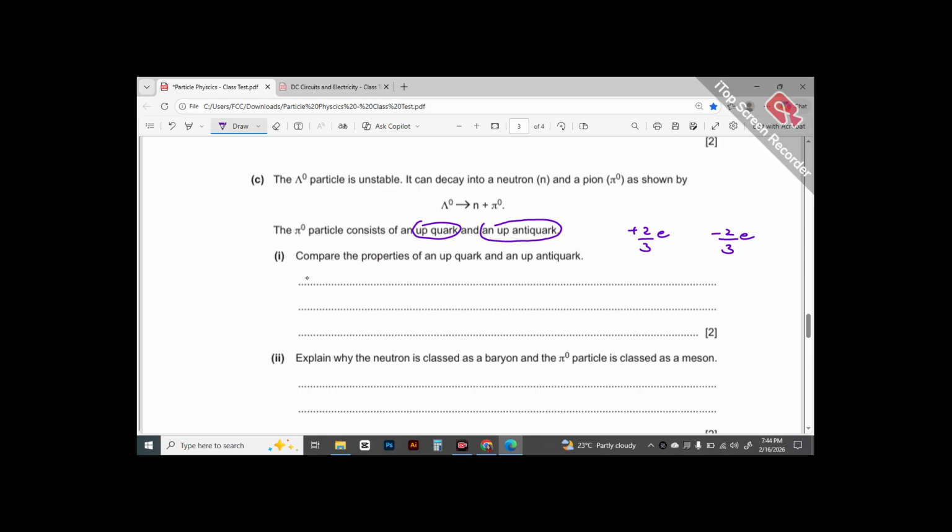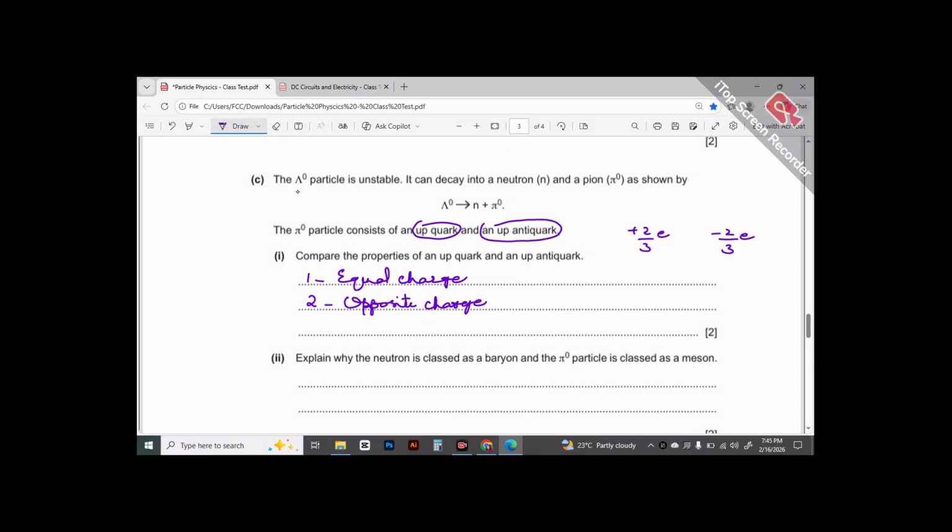So the very first point that we can write here is they have equal charge. And then in another point, it would also be acceptable if you would write that they have opposite charge. I would prefer going with equal and opposite charge as one sentence. But just so you know, this is how examiner is accepting it.